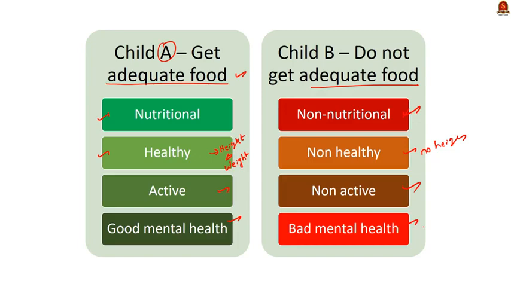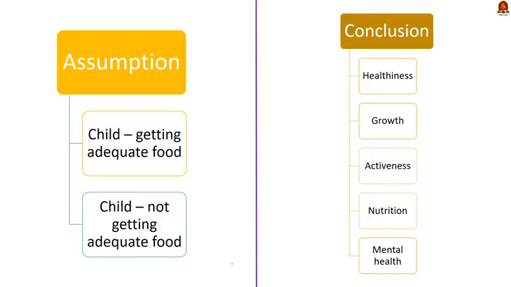Now these are the things that we know generally. To know this, we do not need special knowledge, right? Now, with this itself, we can arrive at the answer. But before that, we will make some conclusion from our assumption. We assumed that one child gets adequate food and the other does not. And the consequence for both are in the form of healthiness, growth, activeness, nutrition and mental health. Right? Now coming back to the question.